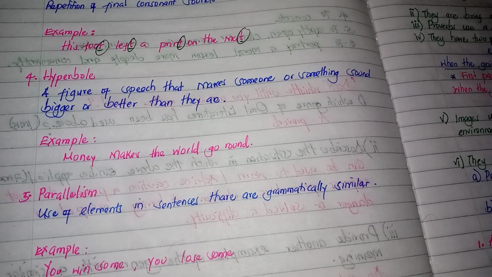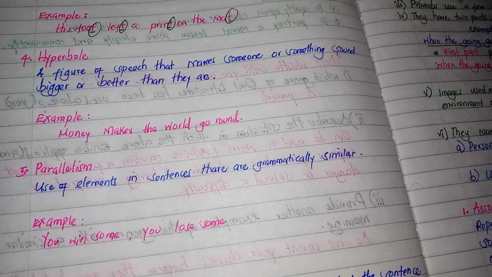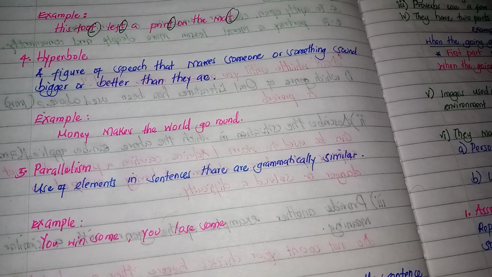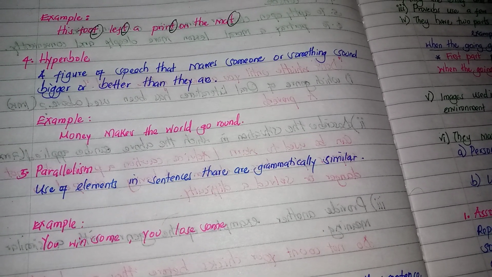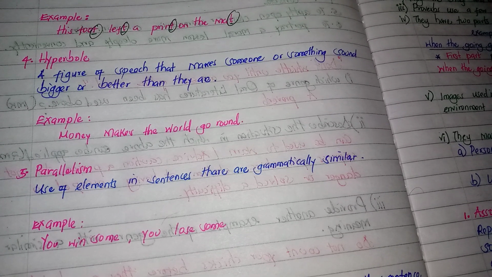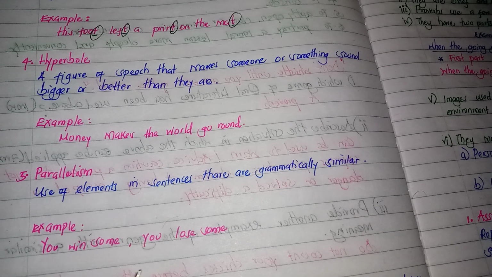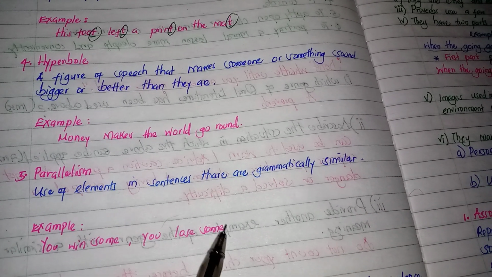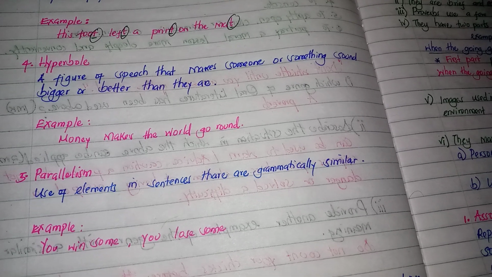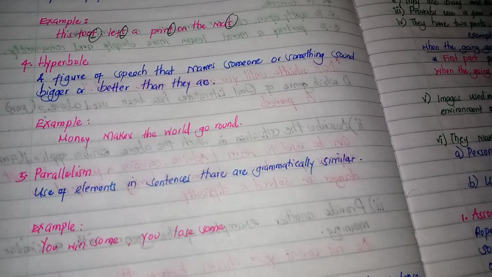And we have parallelism. It is the use of elements in sentences that are grammatically similar. For example, you win some, you lose some. There is parallelism between the first part and the second part, because these two elements are grammatically similar.